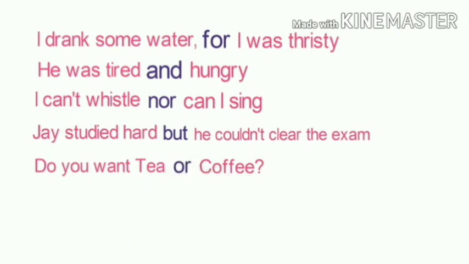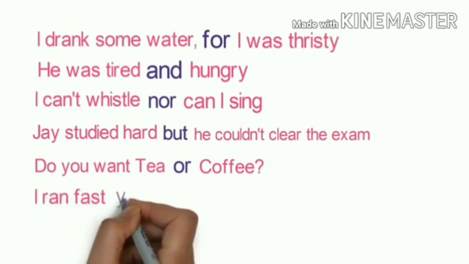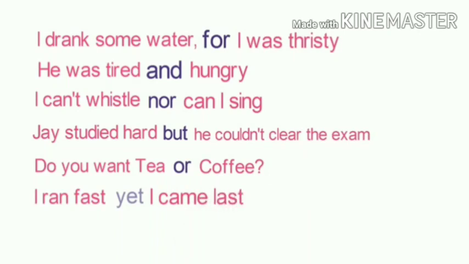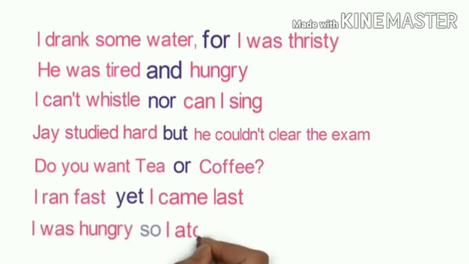Understood? Next example: I ran fast yet I came last. Here yet is used to convey that even though I ran fast I could not come first. Last example: I was hungry so I ate the food. Here so is used to convey that I was hungry, so I ate food. Understood? So these are the seven examples.